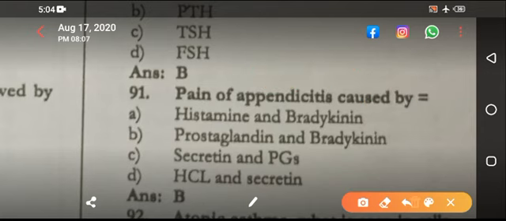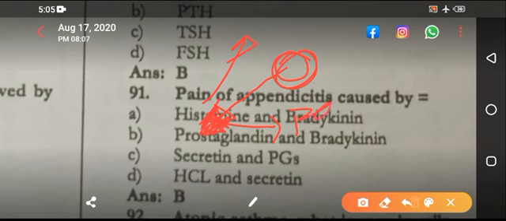But if there is an MCQ where a patient was having pain around the umbilicus, and now the pain has shifted toward the right iliac fossa, the pain is carried through which nerve? Now over here, the answer is not T10 sympathetic. That is the referred pain. Over here, you are having inflammation of the parietal peritoneum, and the nerve stimulated now is the same dermatome nerve. Which dermatome lies in the right iliac fossa? That is T12 to L1.